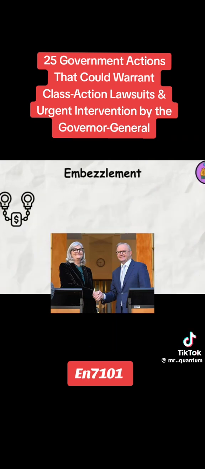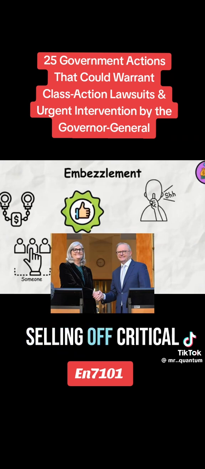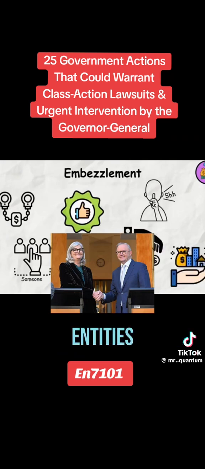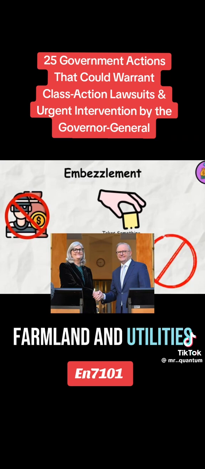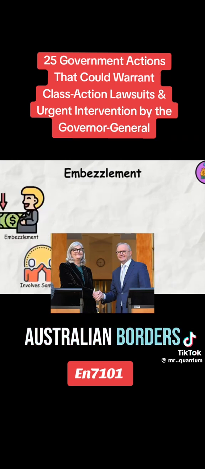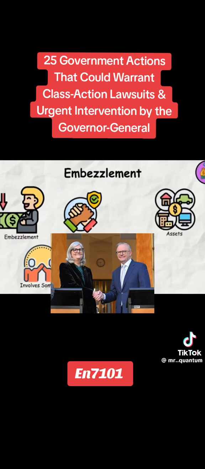5. Breach of sovereignty and foreign interference. Selling off critical infrastructure to foreign entities, Chinese companies owning ports, farmland, and utilities. Failure to protect Australian borders, letting in unchecked foreign investments at the expense of locals.